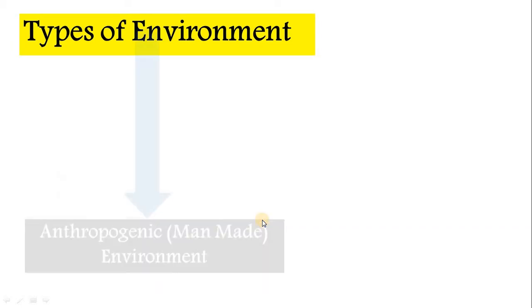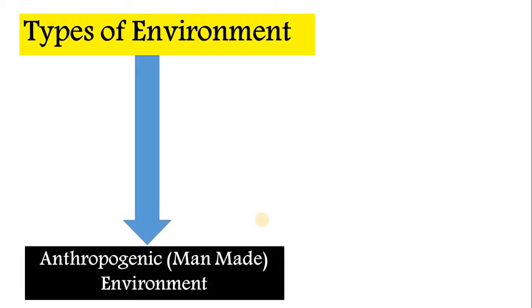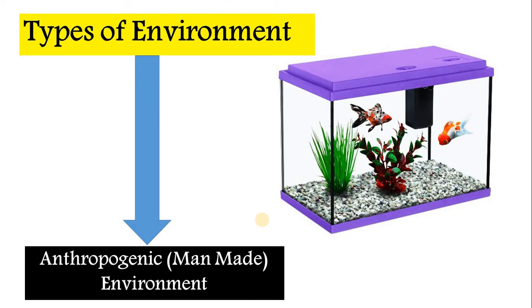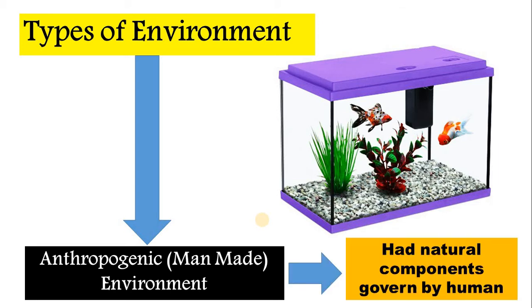Similarly, the other type of environment is the anthropogenic environment. Anthropogenic means the part of the environment which has been created by humans. Examples of that are an aquarium and a zoo. But one thing to remember here is that in the anthropogenic environment, the basic components will be all natural, but they will be governed by humans.